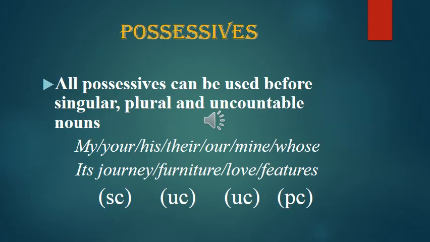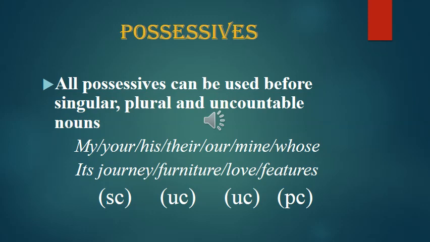Now let's move to possessives. Possessives refer to all the possessive pronouns. All possessives can be used before singular, plural, and uncountable nouns, like my, your, his, their, our, mine, whose: its journey, furniture, love, features. Journey is singular countable, furniture is uncountable, love is uncountable, features is plural countable.